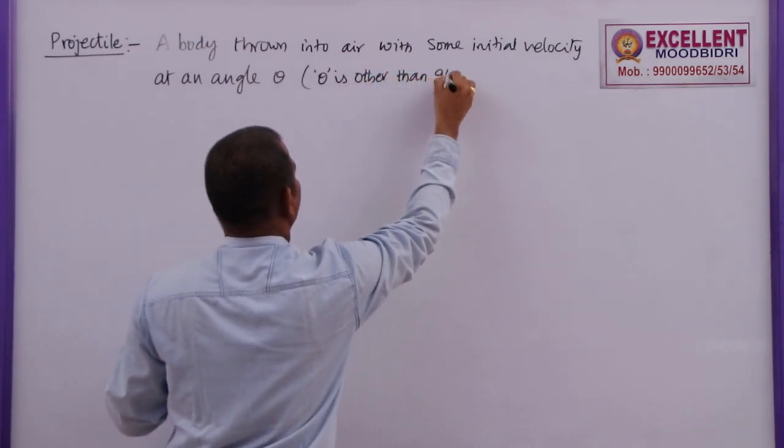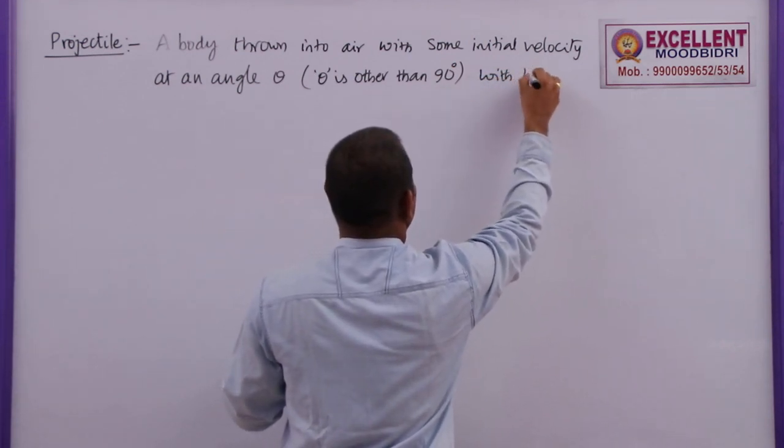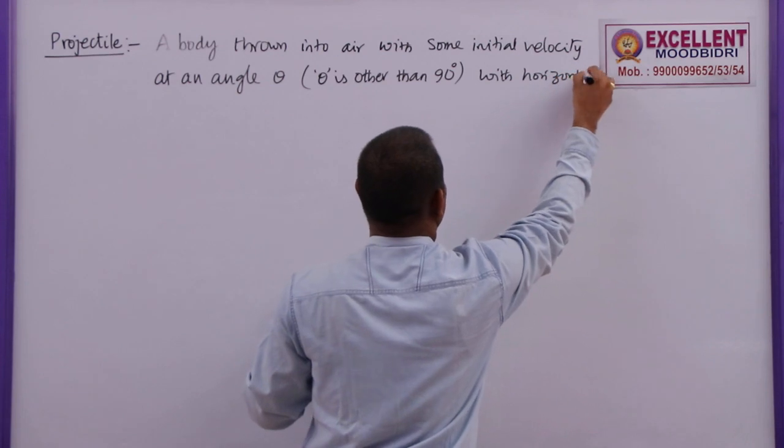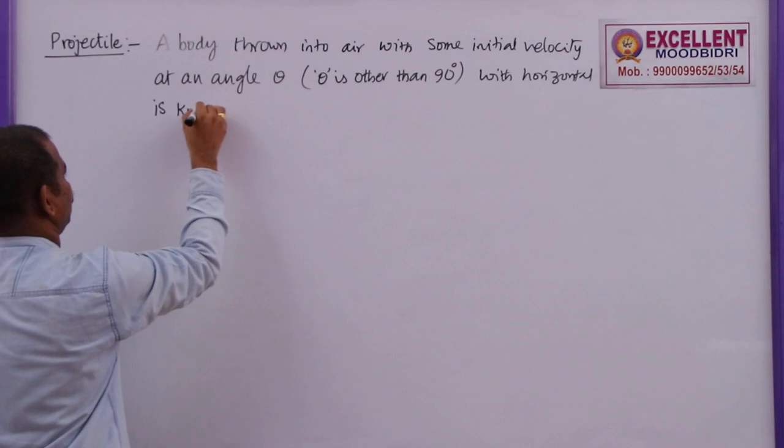That means it should not become 90 with the horizontal, is known as projectile.